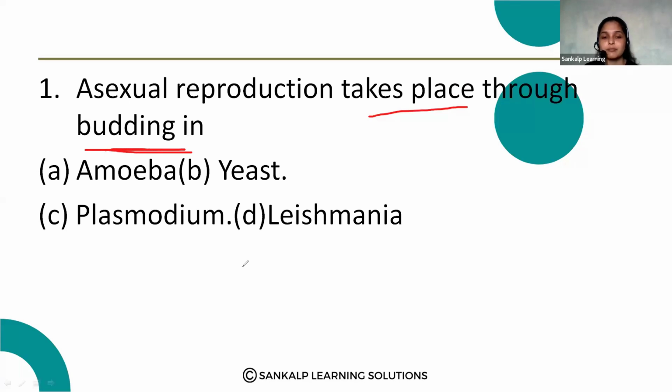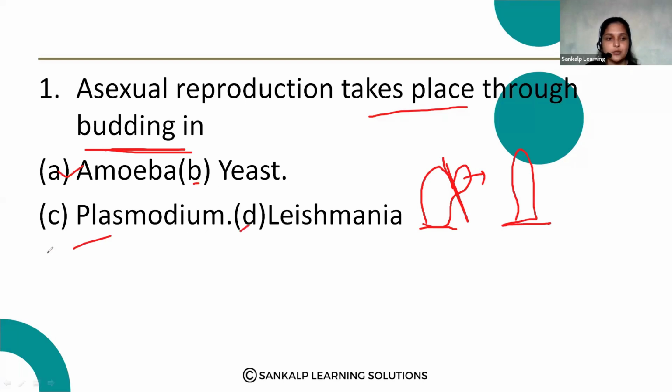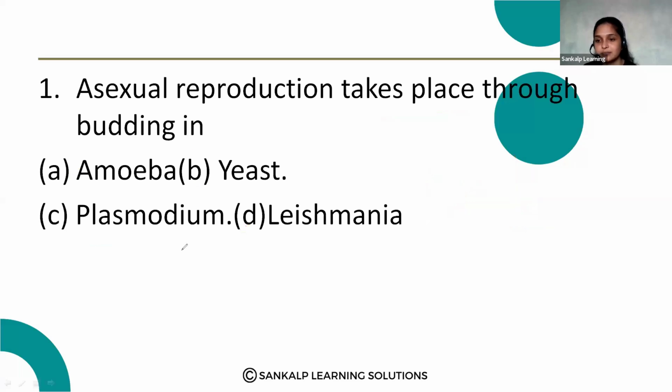Budding is the process where a small outgrowth is formed on the main body, and after growing, this outgrowth detaches from the main body and grows into a new organism. So it will take place in amoeba, yeast, plasmodium, leishmania? What is the correct answer?